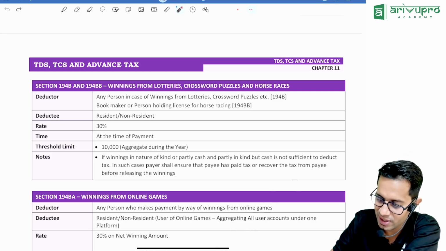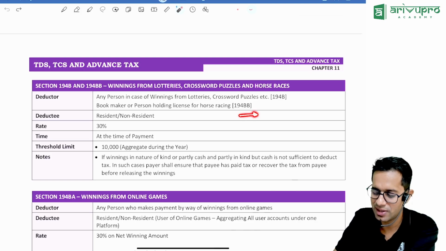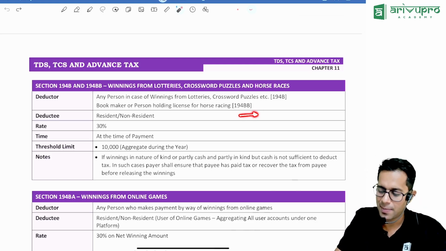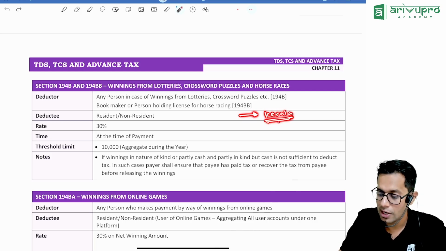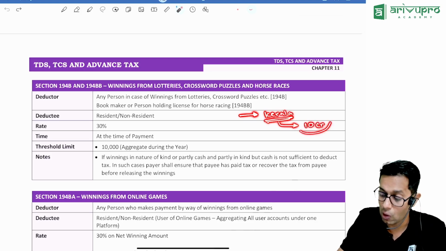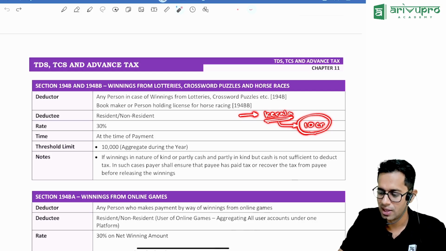Do you remember the story of one person? In the state of Kerala, the lottery is still there. A person in Kerala won a lottery worth rupees 10 crores. See the beauty of this person. His name starts with P. So he won a lottery worth rupees 10 crores.